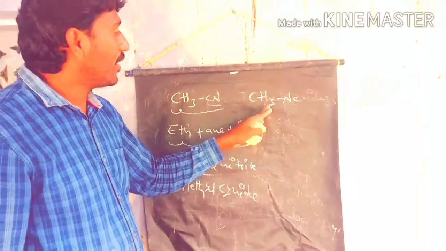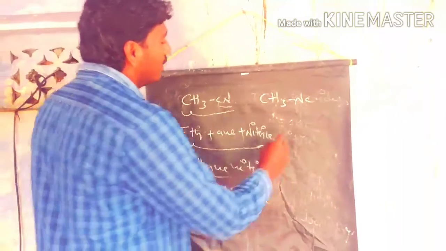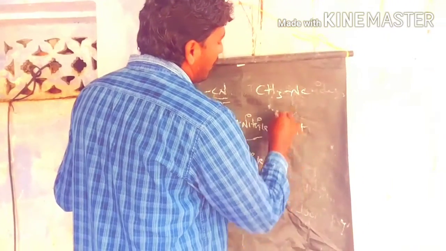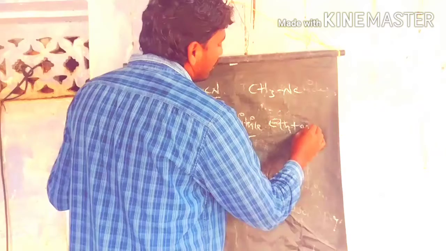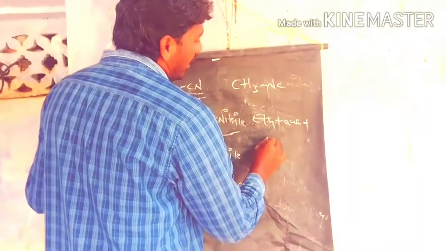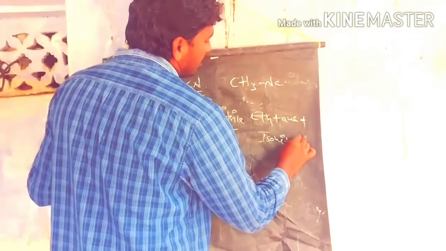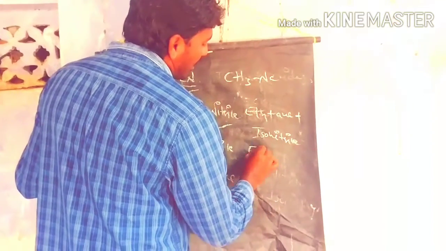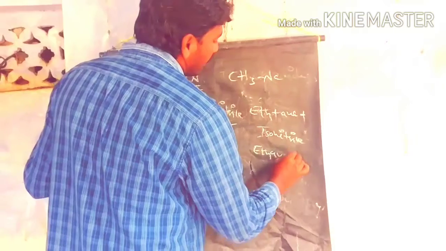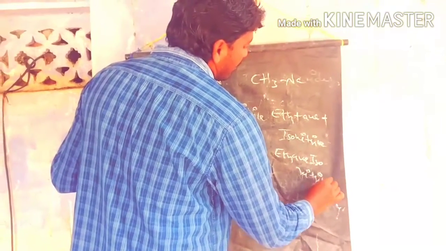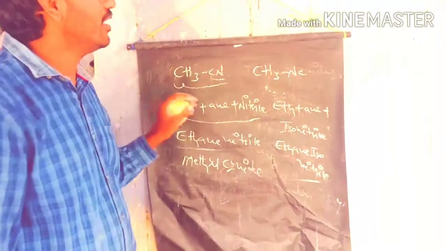So what is the IUPAC name of methyl isocyanate? Here we have 2 carbons, so we take eth, plus between the carbons there is no unsaturation, an. Here the isocyanate group is present, so we call it ethane isonitrile. This is the IUPAC name of methyl isocyanate.